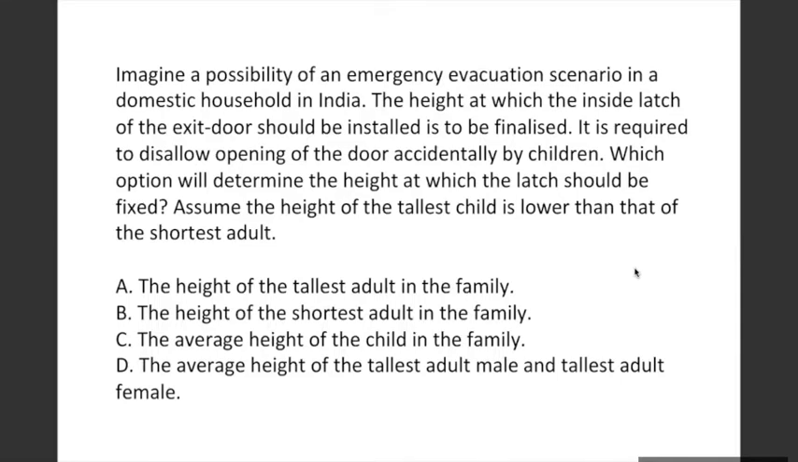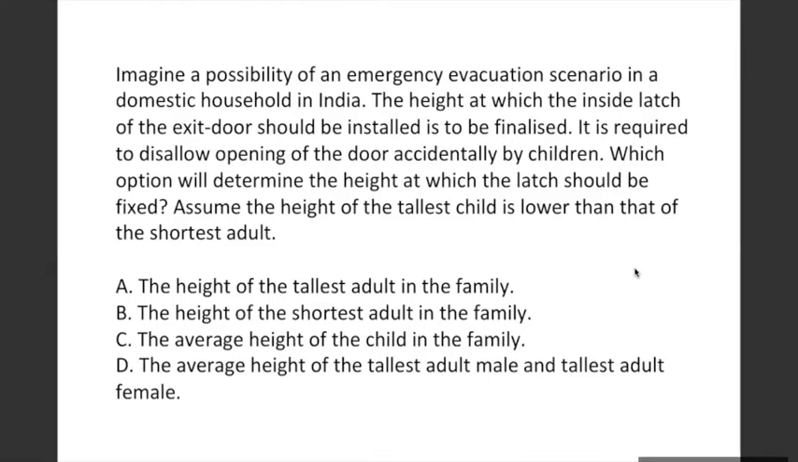Ma'am, D option. The last one or the second one? D or B, what is said? D option. The tallest male and the tallest adult, somebody suggested that is the answer. Anybody who wants to counter? Anybody who has any different answer? Option B. Okay. Why? Because the child should not open it, and the shortest adult should be able to open it. Ma'am, I also will do option B. Okay. So 2 takers for option B and 1 for option D.